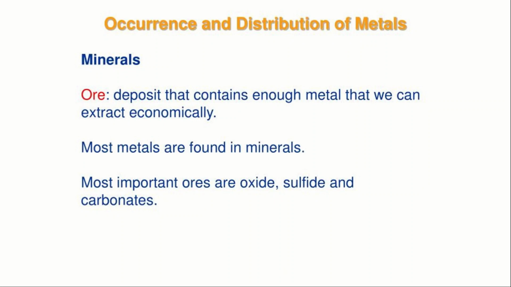Occurrence and distribution of metals. First we have to know the basic things about this. Ore is a deposit that contains enough metal that we can extract economically. So ore is a thing which consists of the metal which we will extract. Ore consists of two or more metals in a combined form. By a reaction they are combined and called a single thing, and we use extraction techniques to extract that single specific metal.